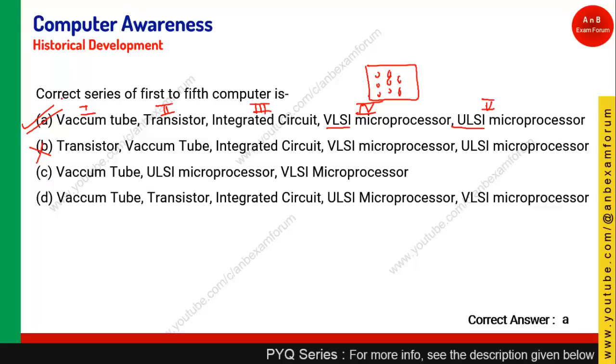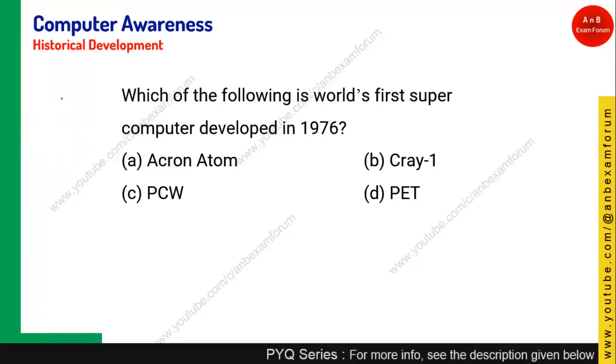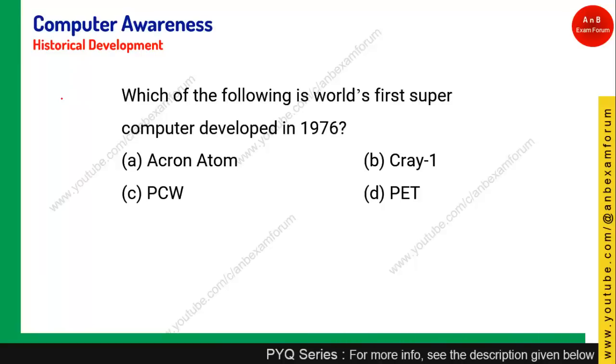Coming to the next question. Your time has already started. The question says, which of the following is the world's first supercomputer that was developed in 1976? Again, all of these are supercomputers, but you need to remember it is Cray-1.